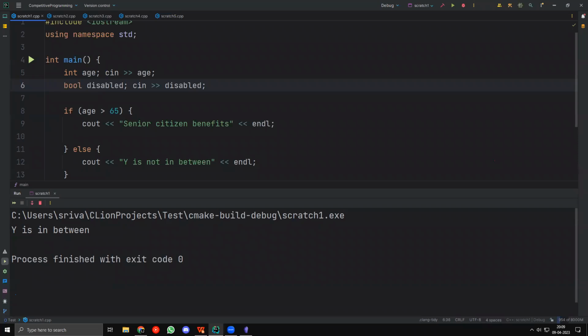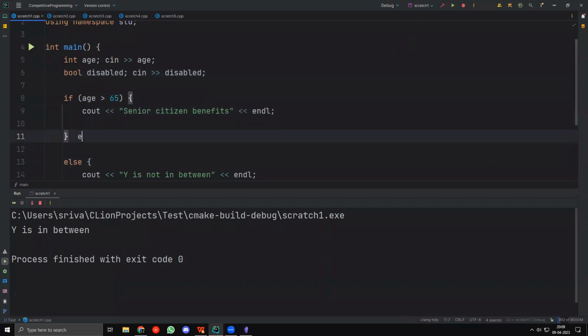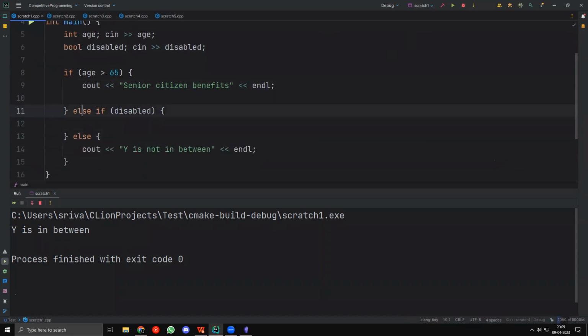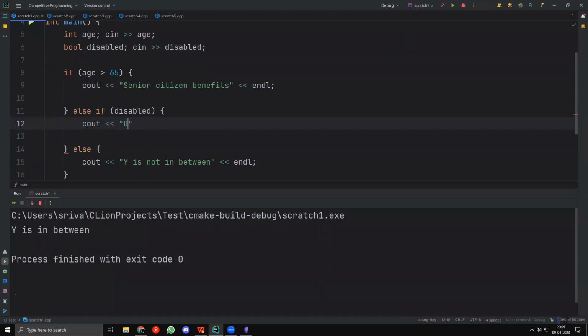I'm actually trying to show an if else if statement, Arun Kumar. So this is a good example, I think. If age is greater than 65, I want to give them senior citizen benefits. Else, if they are disabled, I want to give them disability benefits. And otherwise, I want to give them no benefits. Let's say we have something like this.